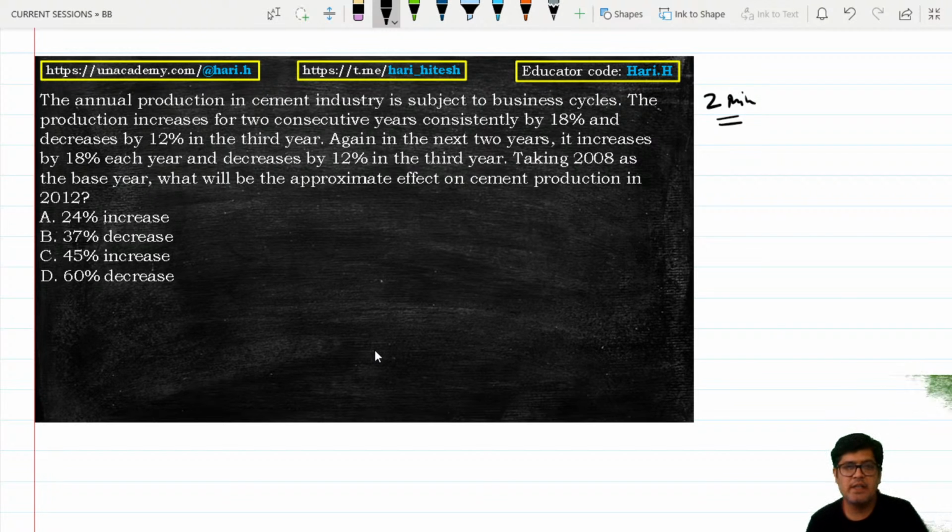The annual production in cement industry is subjected to business cycles. The production increases for 2 consecutive years consistently by 18% and decreases by 12% in the third year. In the next 2 years, it decreases by 18% each year and decreases by 12% in the third year. Taking 2008 as the base year, what will be the approximate effect on cement production in 2012?